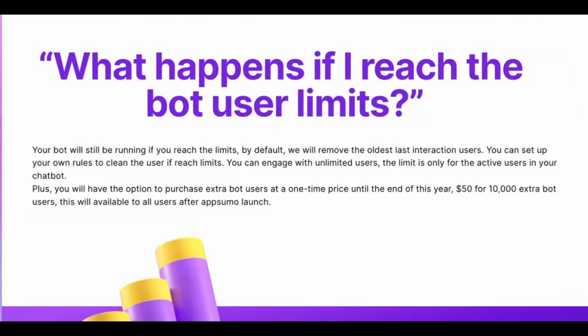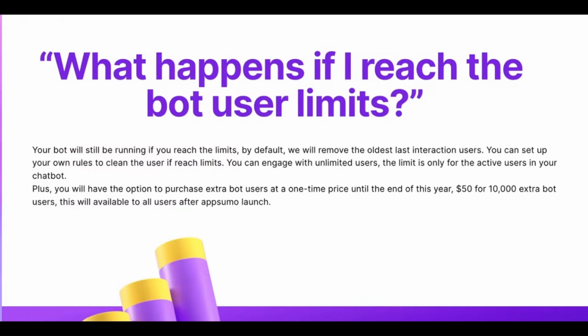For other chatbot platforms, for example ManyChat or Chatfuel, if the limit is 20,000 or 4,000 subscribers and you reach that, it will stop, right? Everything will stop until you upgrade or pay more, or they automatically charge you based on the number of subscribers. That is how they design their pricing structures. For us, for example, if you have a total of 10,000 subscribers and you reach that, the bot will not stop.